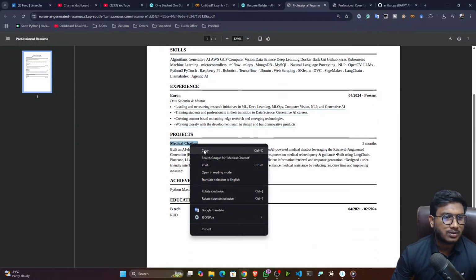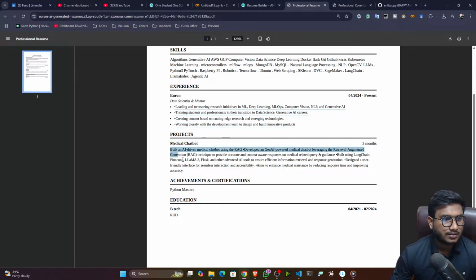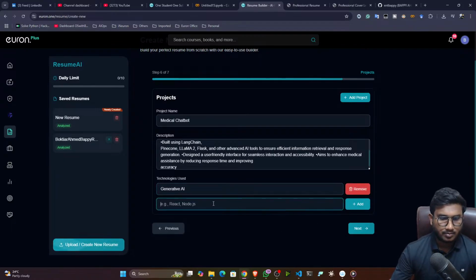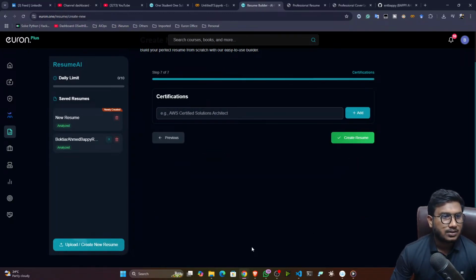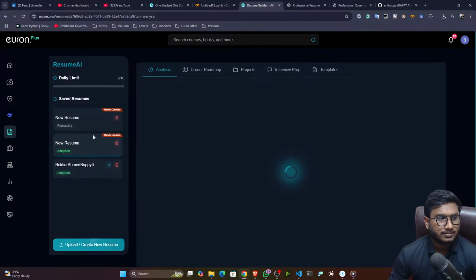Let's say medical chatbot. You can describe your project. You can also give the technology you are using. So here I'll give generative AI. You can also add more technology. Let's say I'll give Python. That's how you can add more technology. Then I'll click on next. Once it is done, if you have a certification, guys, you can also add the certificate. Then create the resume. It will take some time. After that, you will see that your resume is ready.